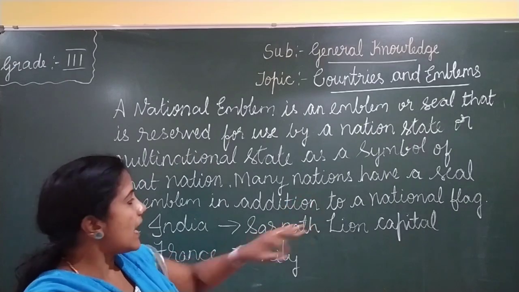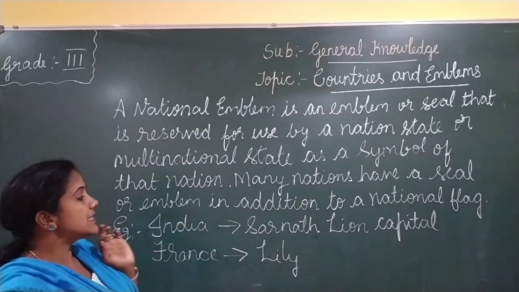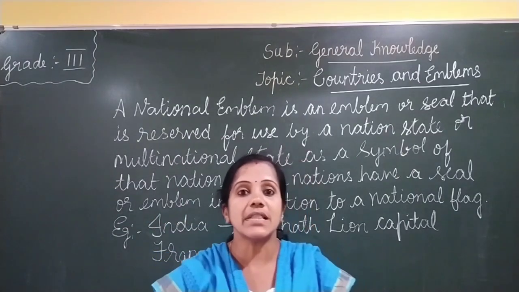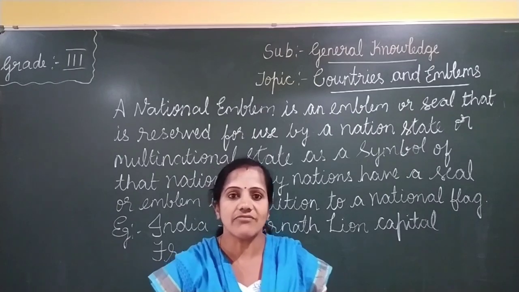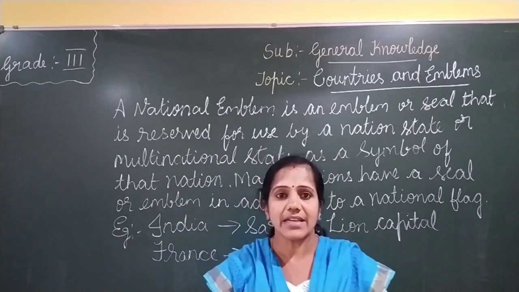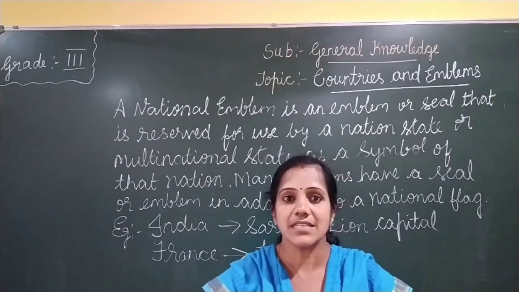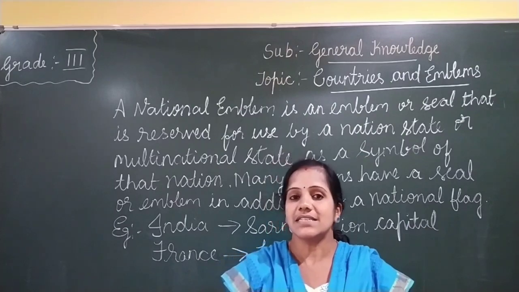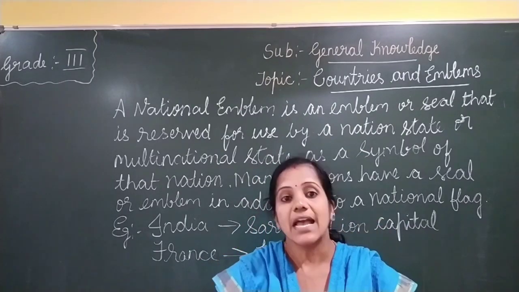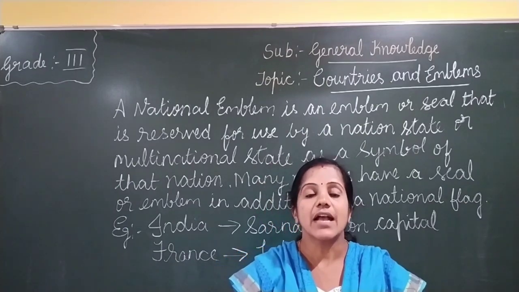Many nations have a seal or emblem in addition to a national flag. So many nations would have emblems in addition to the national flag also. For example, all the countries will be having a national flag, is it? For our India's national flag, we have a tricolor national flag. So which are the colors? Yes, at the top we have saffron, in the middle white and at the bottom green.